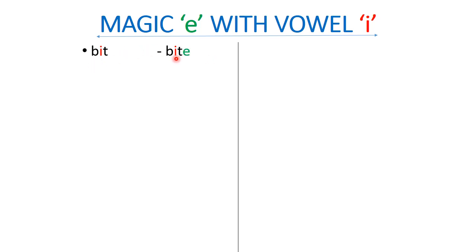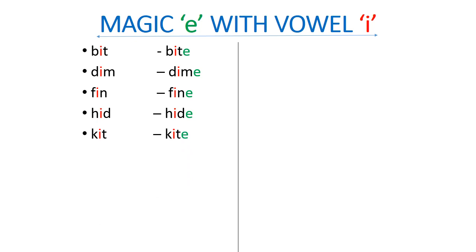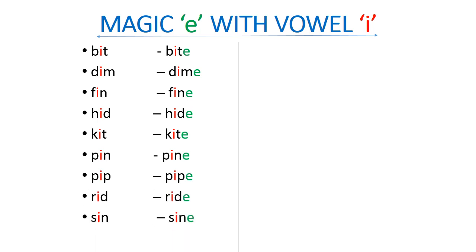Bit, bite. Dim, dime. Fin, fine. Hid, hide. Kit, kite. Pin, pine. Pip, pipe. Rid, ride. Sin, sign. Sit, sight. Let us see few more examples with this vowel I.